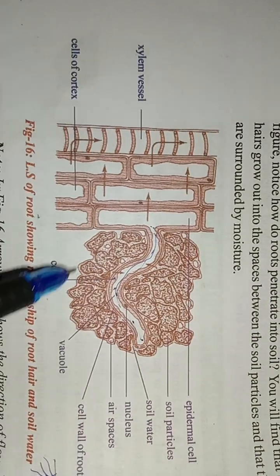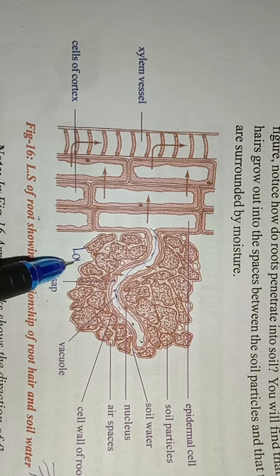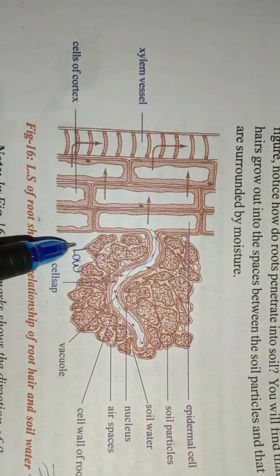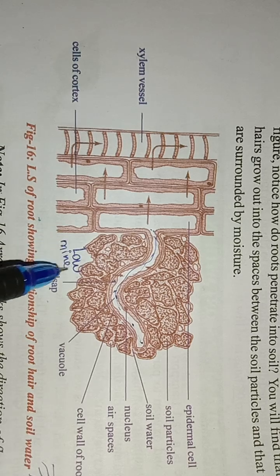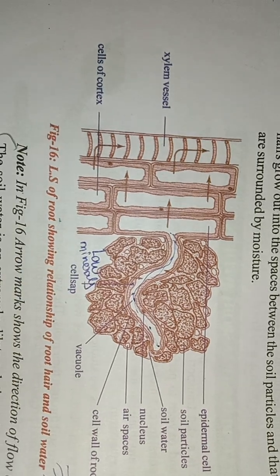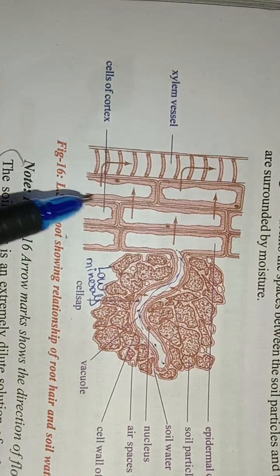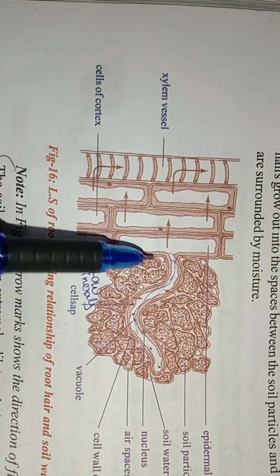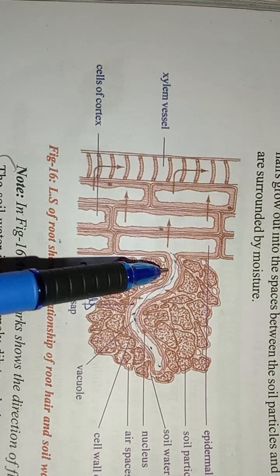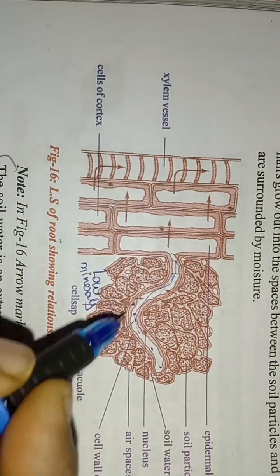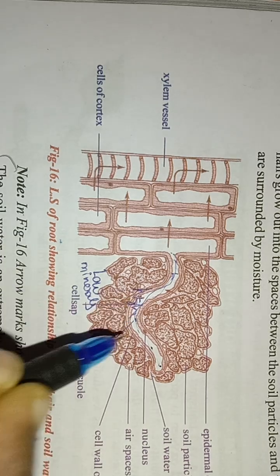So suppose the concentration of minerals in the soil is very low. I am talking about the sprouts, so what materials will be present in the roots? They have a high concentration. Here we have high concentration, right?